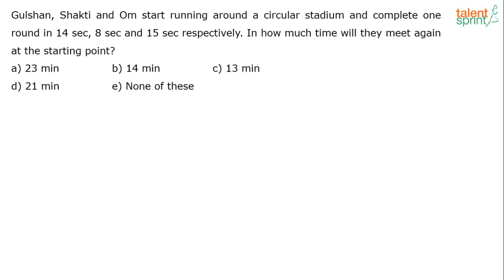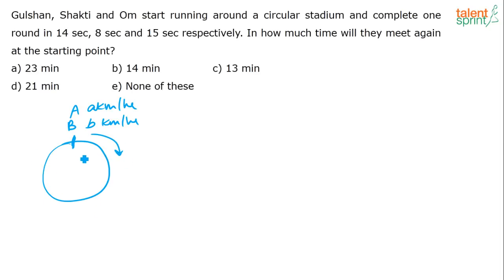See again, this is a question on circular tracks. When there is a question on circular tracks, let's say there are two persons, A and B, starting from this point, and both are traveling with speeds of A kilometers per hour and B kilometers per hour. If they are running around the circle in the same direction, when will they first meet?